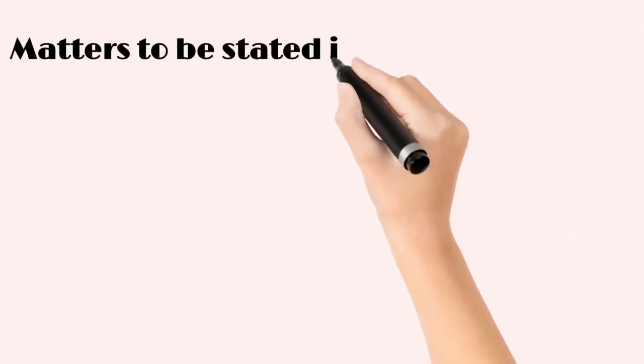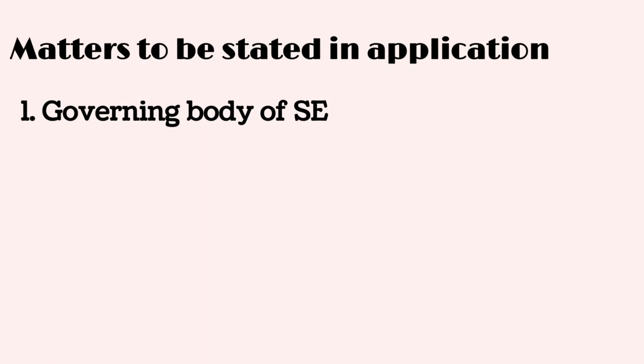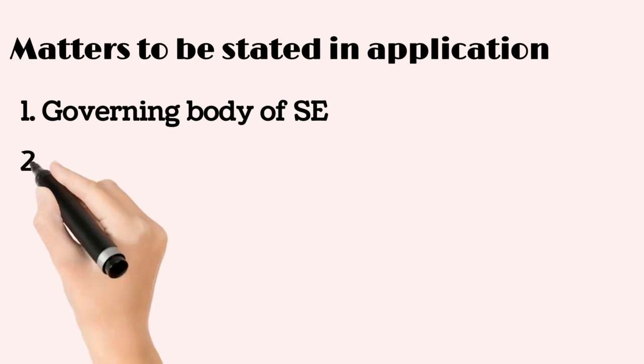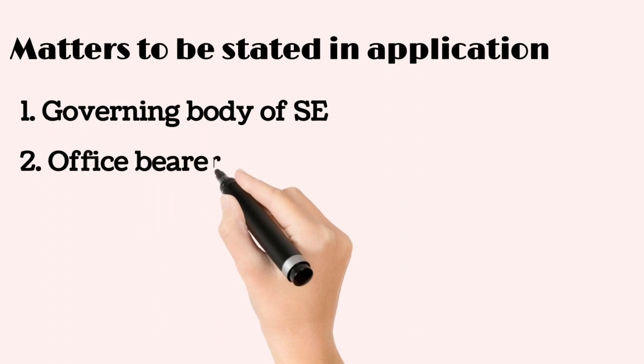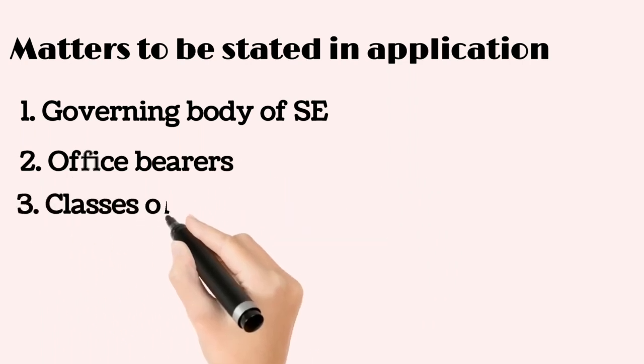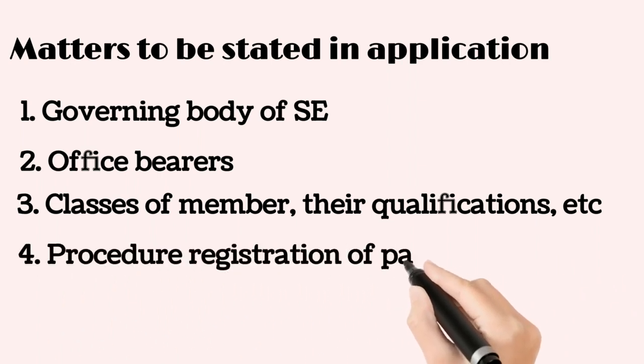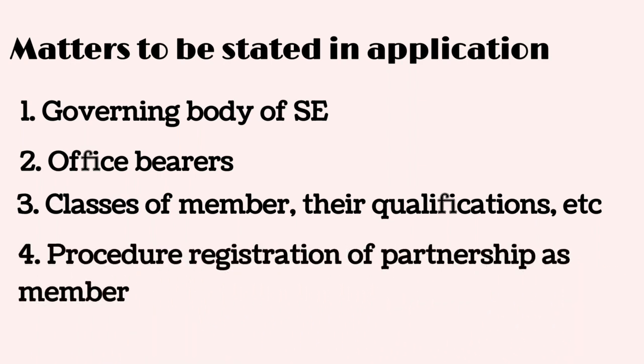First of all, it shall contain the details of governing body of stock exchange, its constitution and powers of management. Secondly, the details of office bearers of stock exchange. Thirdly, the details about the classes of member, that is what is the qualification for the brokers, etc. Lastly, if any partnership firm is going to be appointed as a member, then what is the procedure for registration of partnership as a member and who shall be authorized representative.